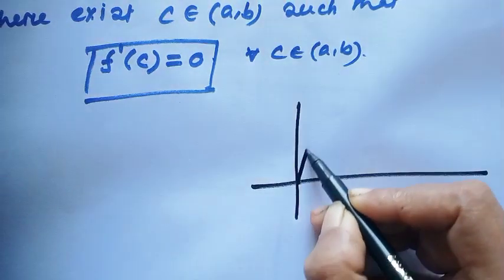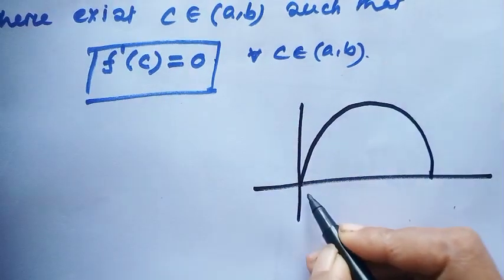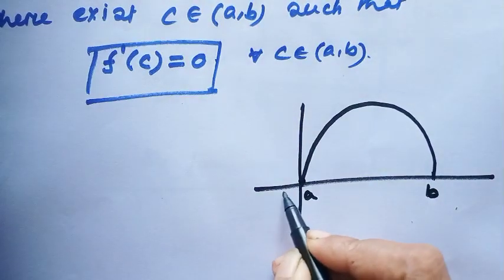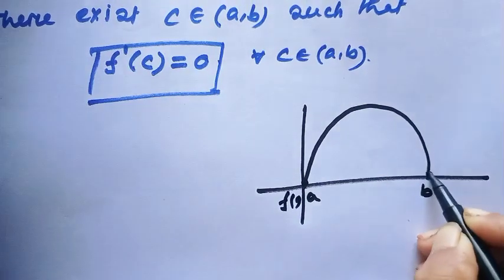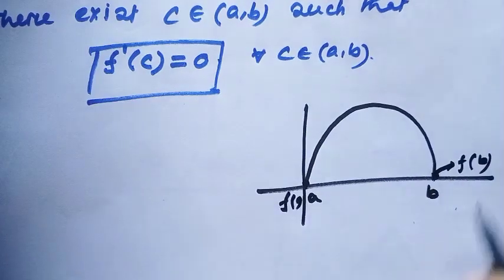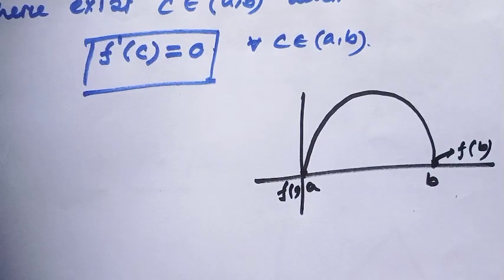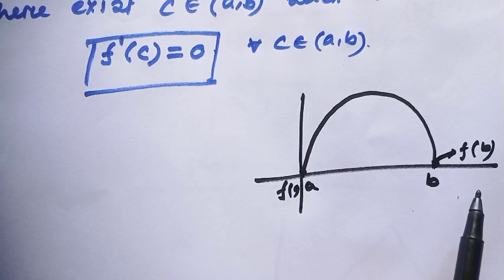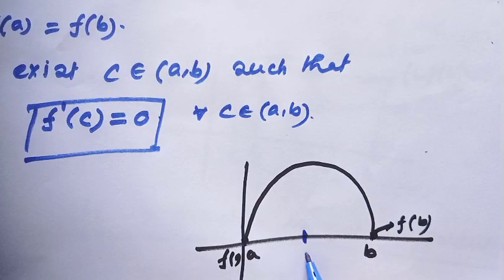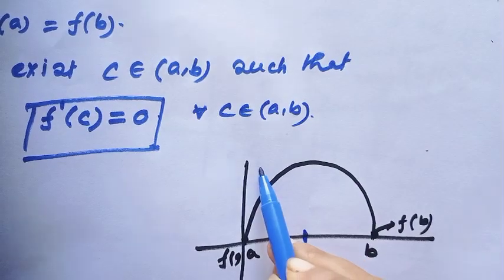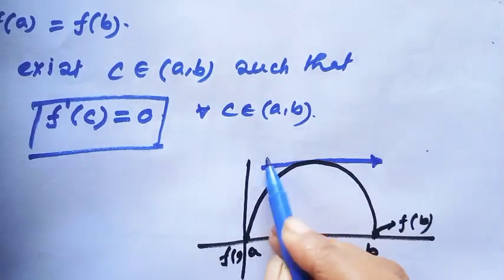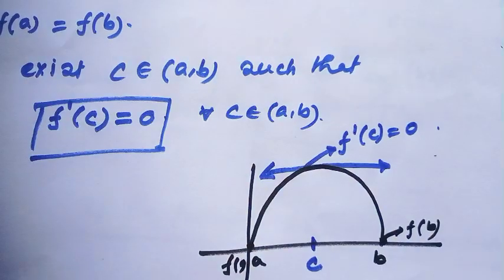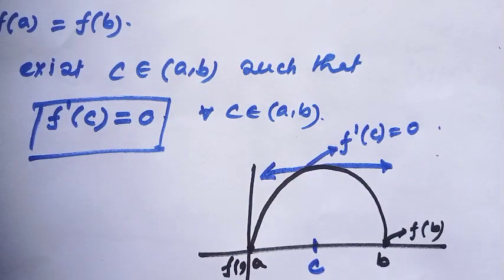consider this function. This is a and this is b, and this point is f(a) and this point is also f(b). Notice f(a) is on the x-axis and f(b) is also on the x-axis. Then at the point c, the slope of the tangent would be 0. That means f prime(c) equals 0. This is the picture of Rolle's theorem.